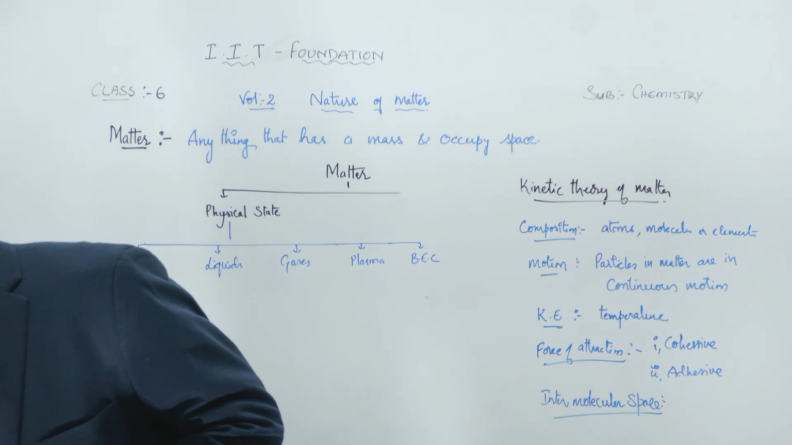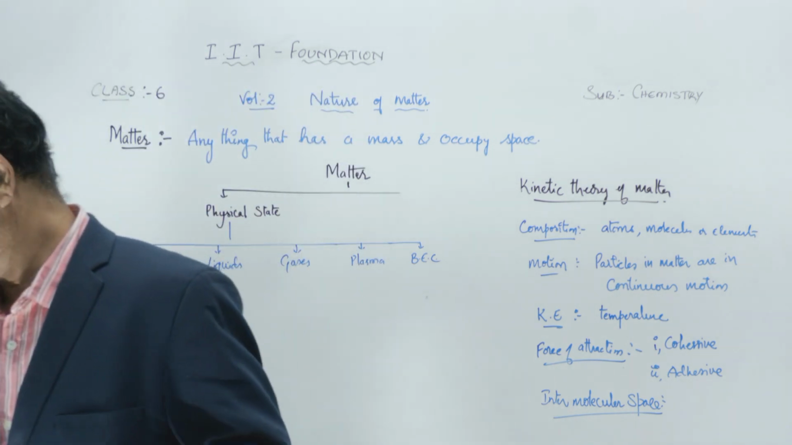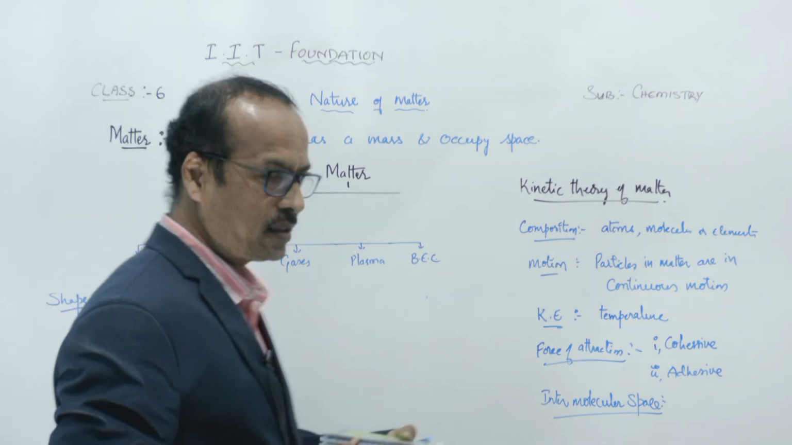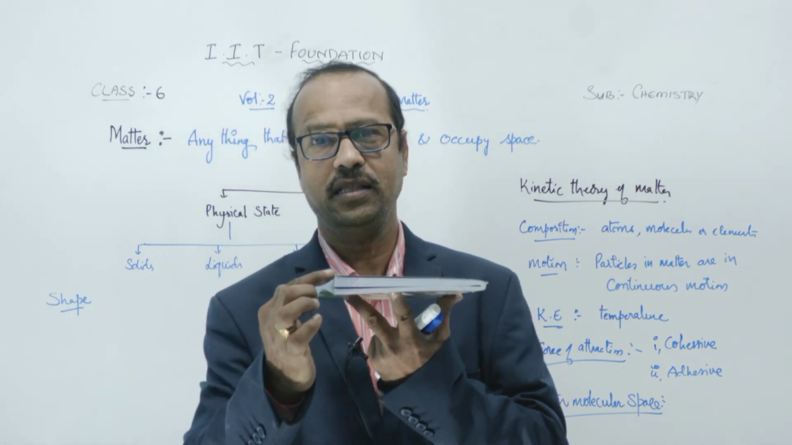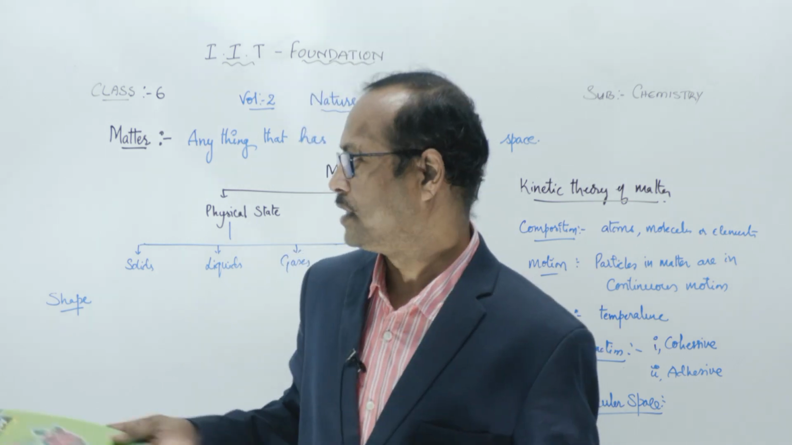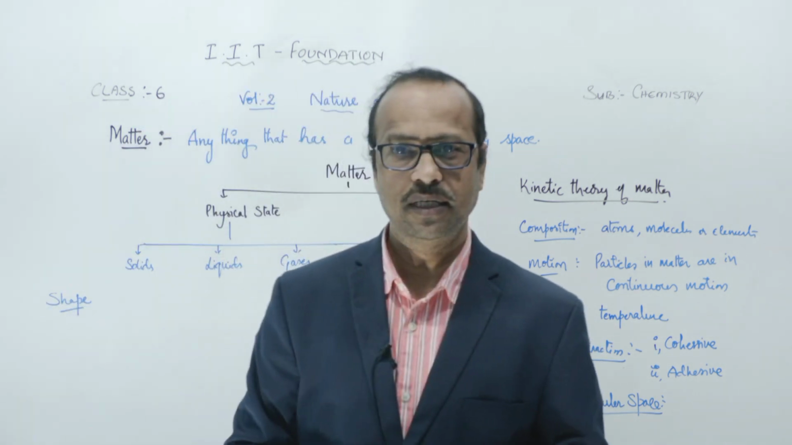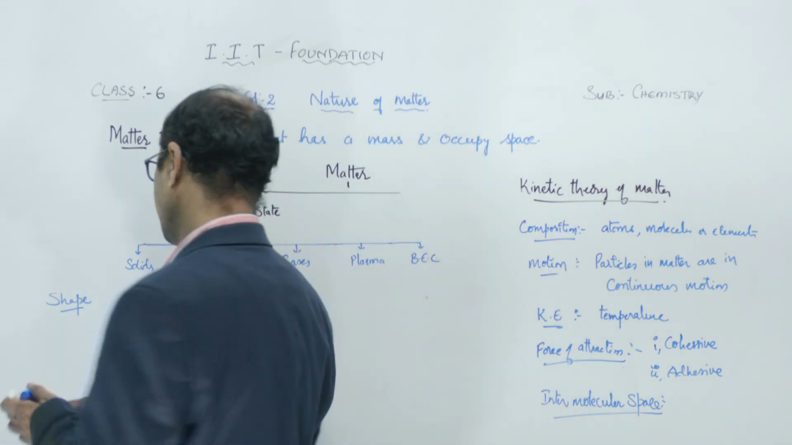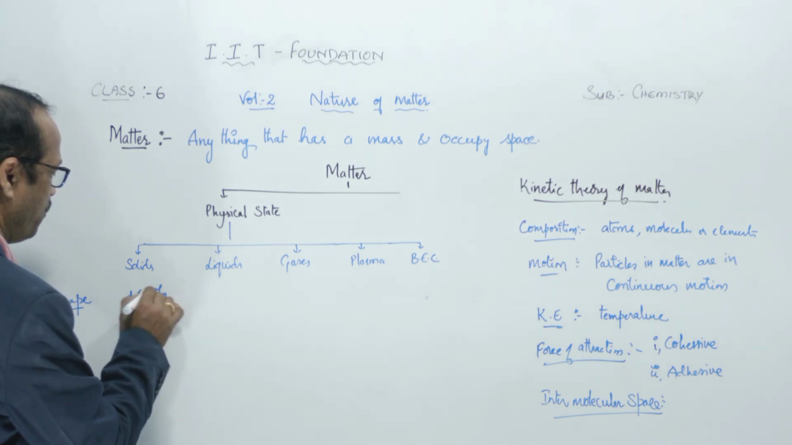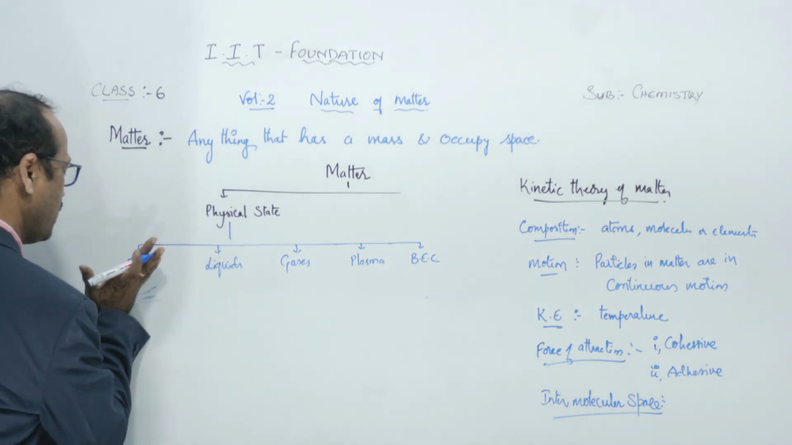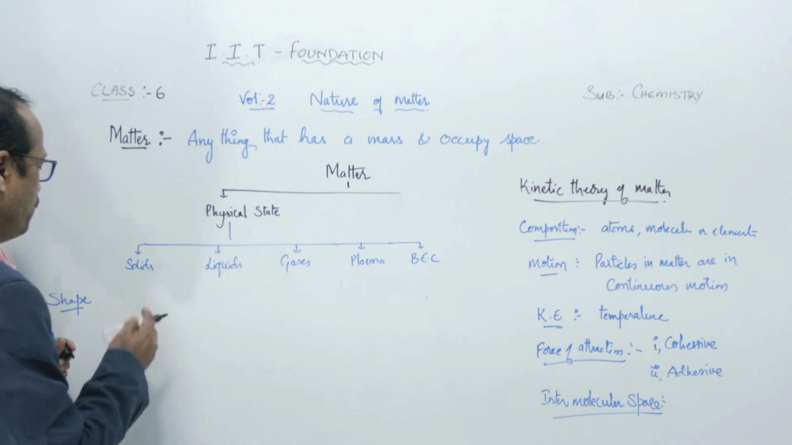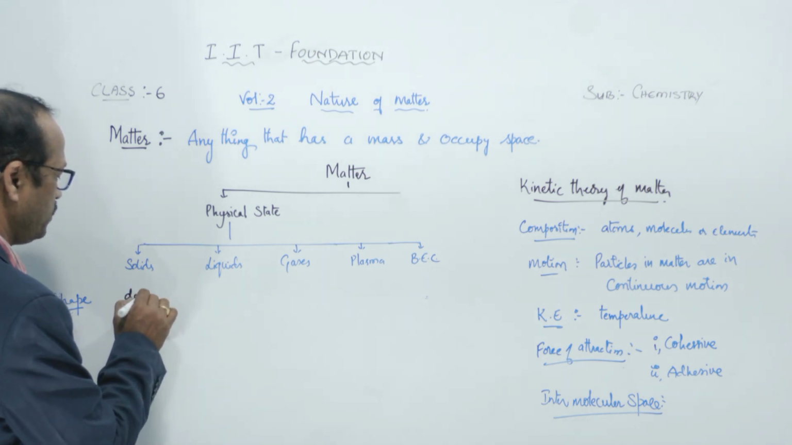And here it is a duster. Otherwise, I'll take one book. Here you see, this is a cuboid shape. So here there's a length, a breadth, and a height. It's a cuboid shape. So when you take any matter, generally if it is a solid, it will have a definite shape. Definite means what? Fixed shape.